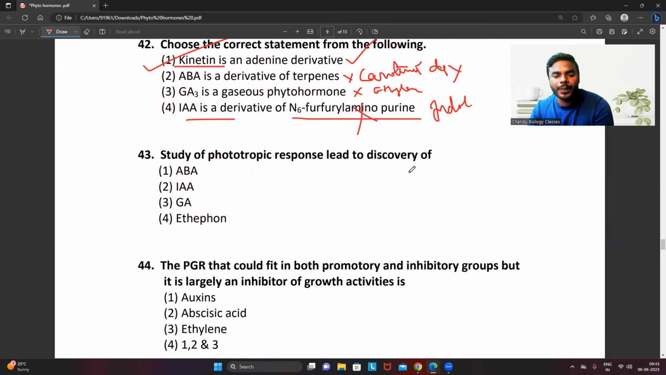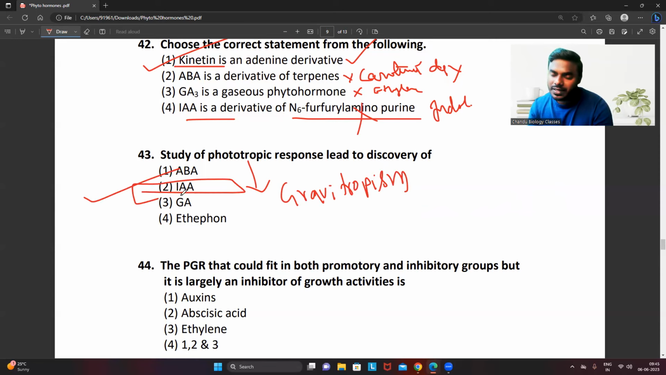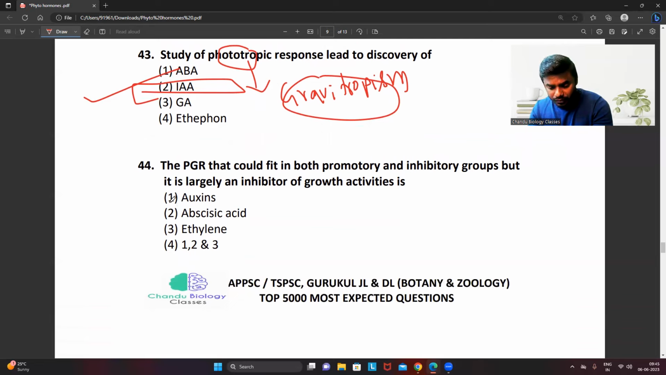Study of a phototropic response led to the discovery of, all the students try to understand, phototropism. Today morning class also I told you, right? Phototropism response and the gravitropism response can be shown by what, friends? Indole acetic acid, that is the auxin. Phototropism is towards the light, gravitropism towards the gravity.